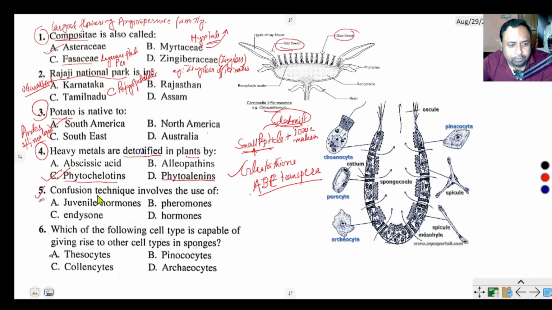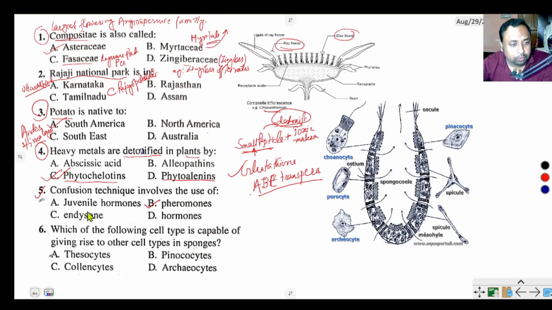Question number 5. The confusion technique involves the use of pheromones, juvenile hormones, androgen, or ecdysone hormones. The correct option of this question is option number B. The confusion technique involves the use of pheromones, because pheromone is a chemical substance that attracts the opposite sex organism for mating. Sometimes pheromone is also used to mark the territory of the organism.